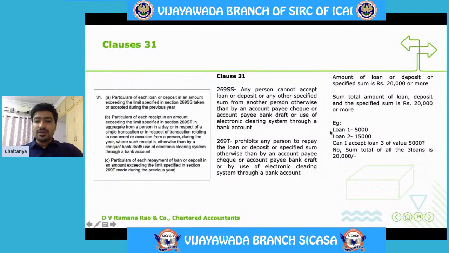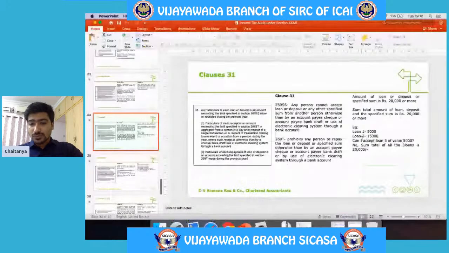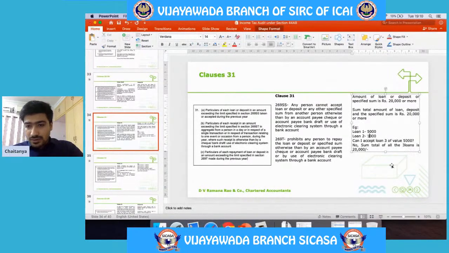Say I have accepted loan 1 of 5,000 rupees in cash. Now I have agreed to accept loan 2 of worth 15,000. So can I accept loan 2 of worth 15,000? There is a small mistake here. It's 10,000.